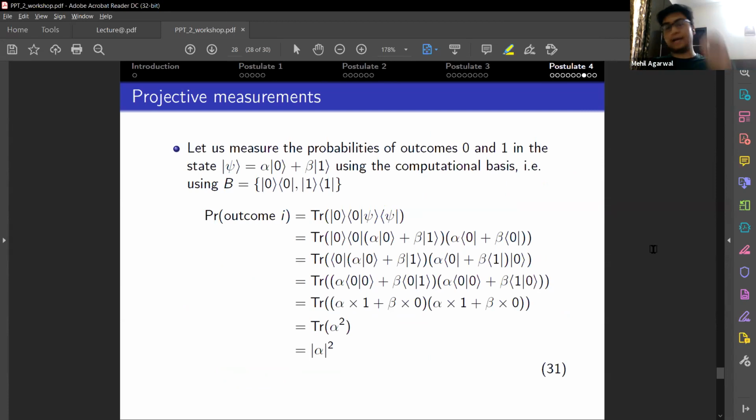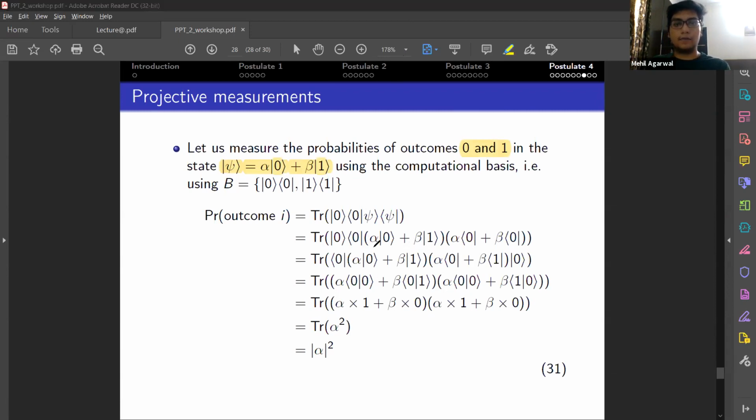Now I have worked out a measurement here using the computational basis. So what we're measuring is outcome 0 and 1 for psi, alpha 0 plus beta 1. As you can see, I have substituted psi here as alpha 0, and bra psi as well.